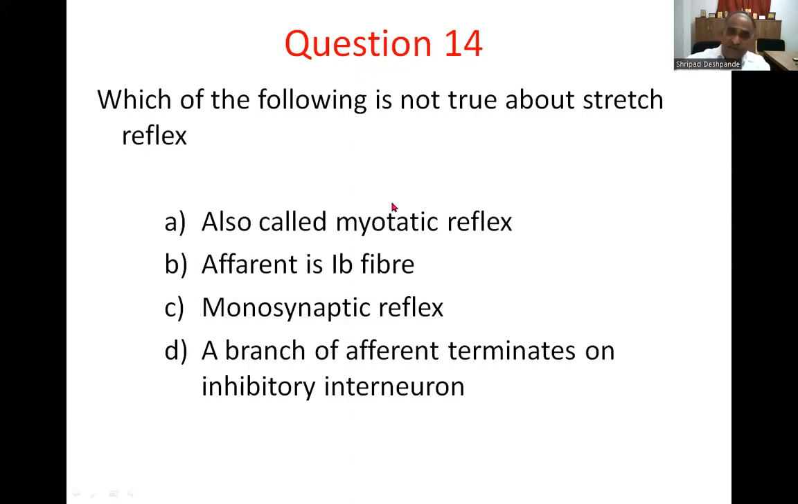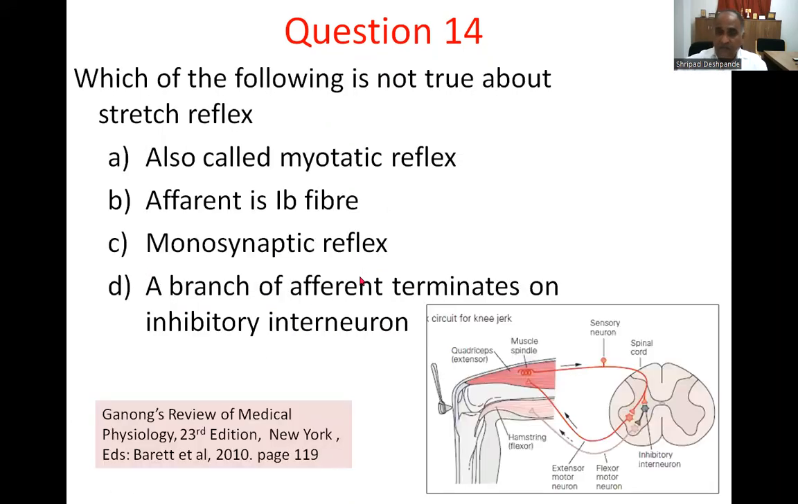So the correct response: if you look at afferent 1B fiber, 1B fibers are not carried by the stretch reflex. The stretch reflex is carried by the 1A fiber. Hence option B is the correct response. The 1B fibers carry information from the Golgi tendon organs, not the intrafusal fibers.